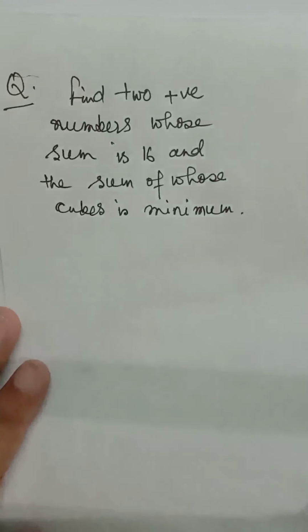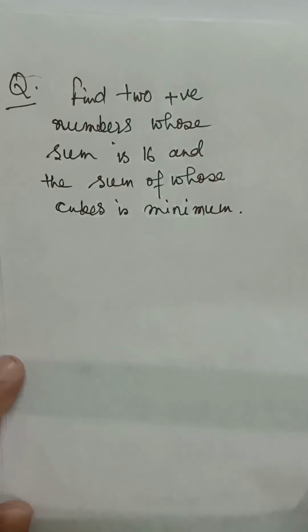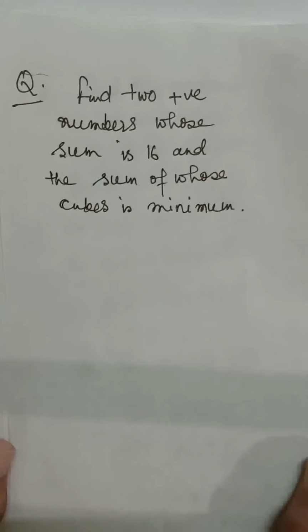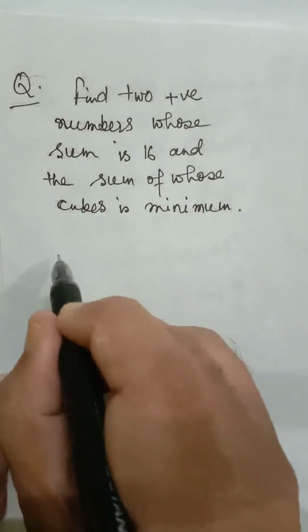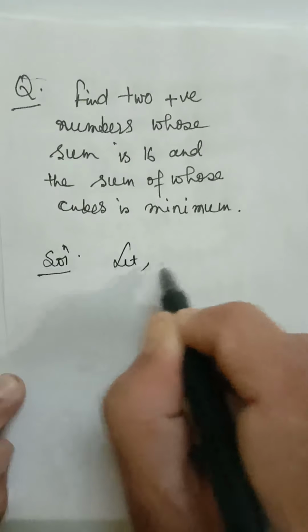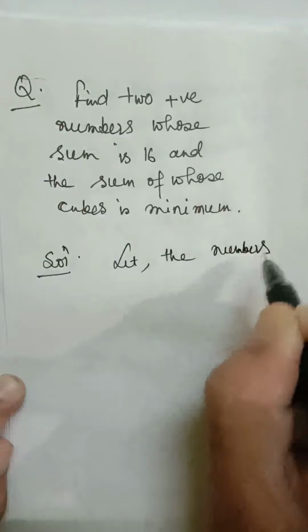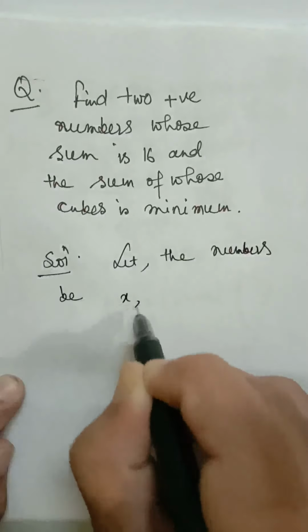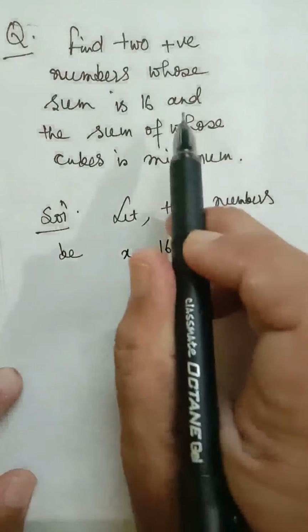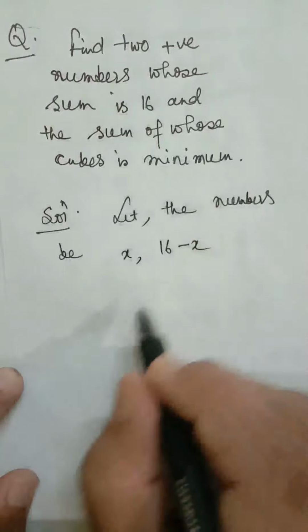Our next question is another simple question from NCERT book. Find two positive numbers whose sum is 16 and the sum of whose cube is minimum. We have to find two numbers whose sum is 16. So first of all, let us assume that let the numbers be x, 16 minus x. In that case, sum will be 16. What you have to find? The minimum value, sum of whose cubes is minimum.